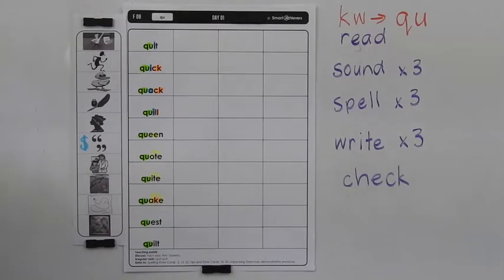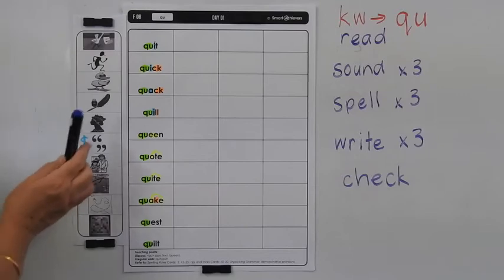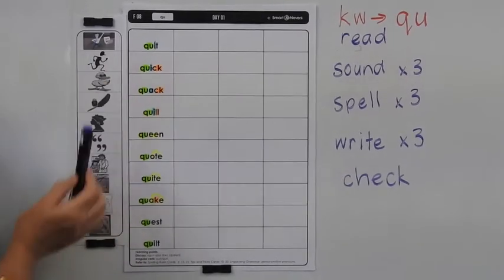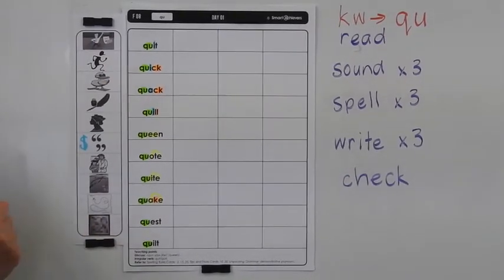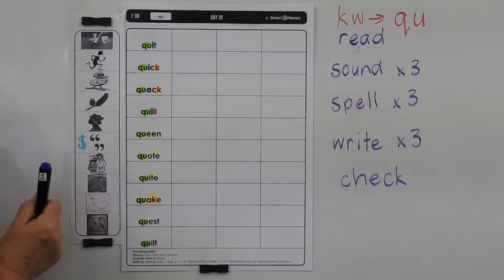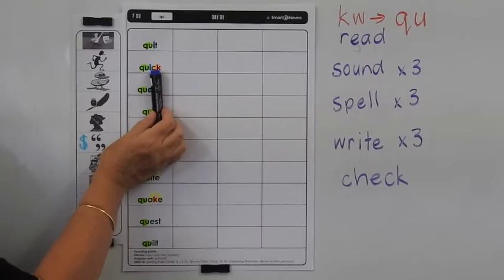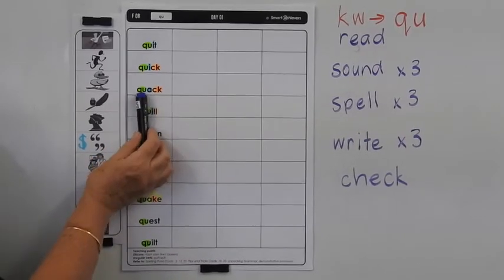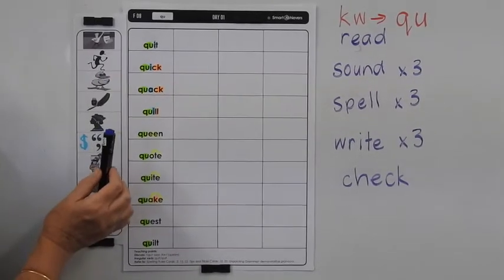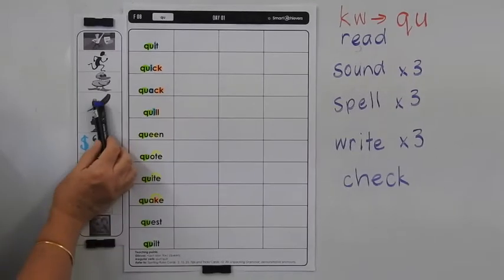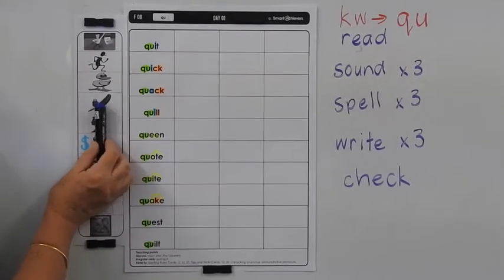Okay, what do these words mean? We've got quit. It means when you give up something, when you quit doing something. Quick means that you're moving very fast. Quack is the noise that a duck makes. A quill is a feather that you can use for writing with.